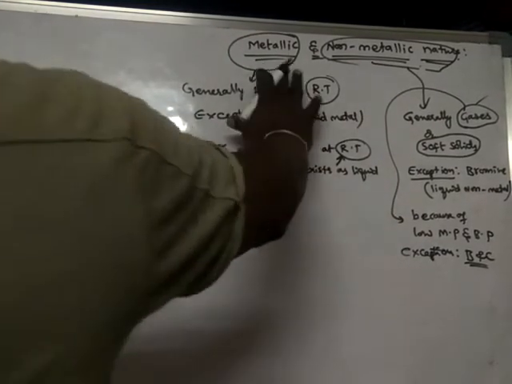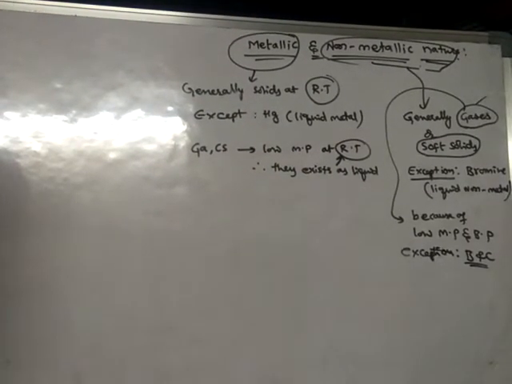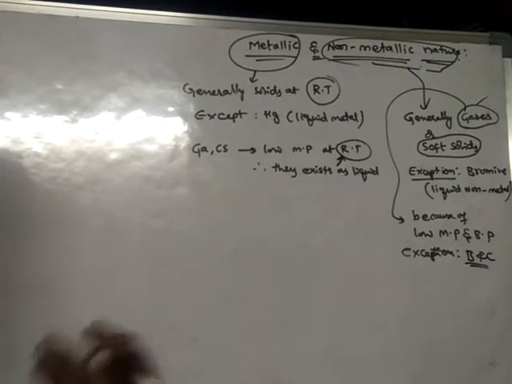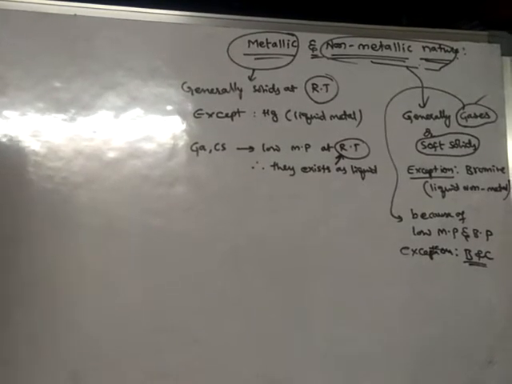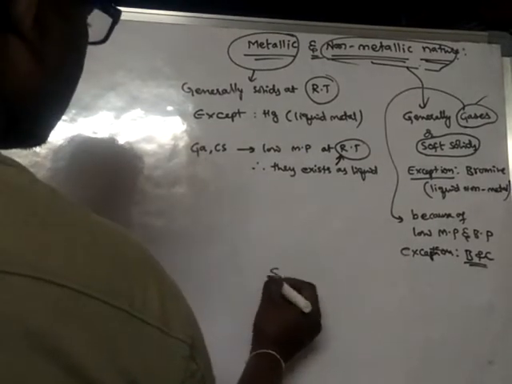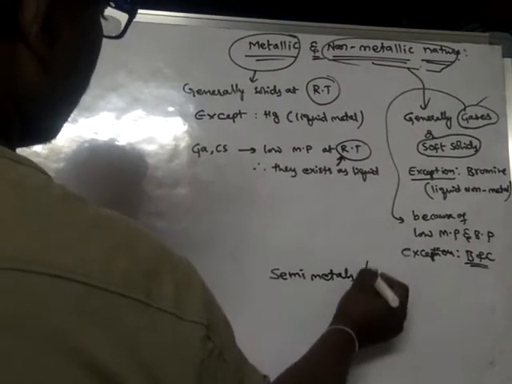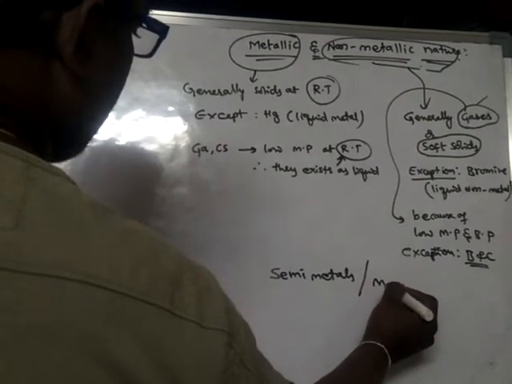And apart from metallic and non-metallic nature, there are some elements that possess mixed nature, that means both metallic and non-metallic nature. Such elements are said to be semi-metals, or simply we can call them metalloids.